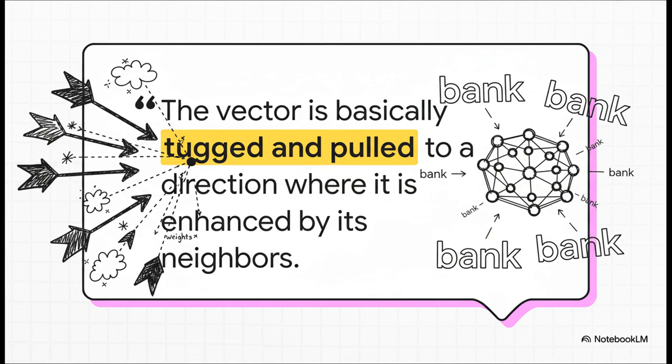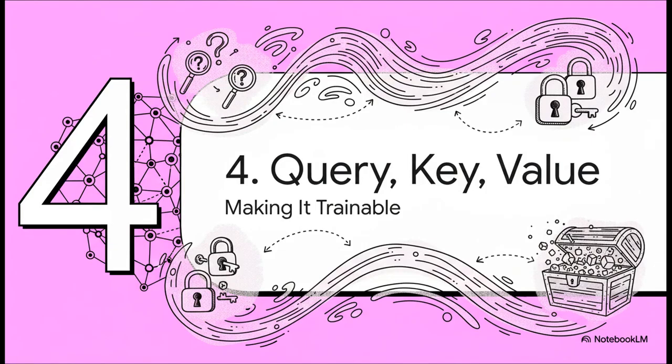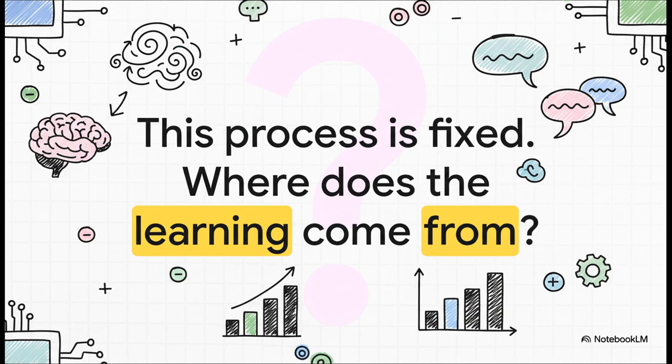Those high scores we just talked about become high weights, and they're used to create a new, context-aware vector for bank. It's brilliant. Okay, so that's the core concept. But to make this whole thing truly intelligent, and more importantly, trainable, we need to introduce three new ideas: query, key, and value. Because if you think about it, everything we've described up to this point is just a fixed calculation. The dot product scores will always be the same. So, where does the learning come in?